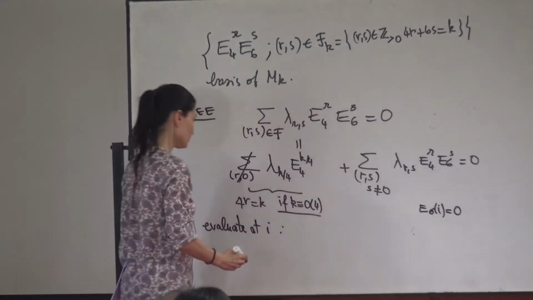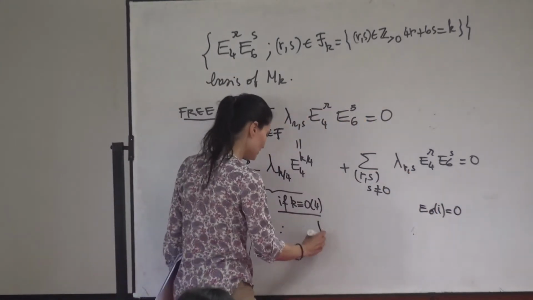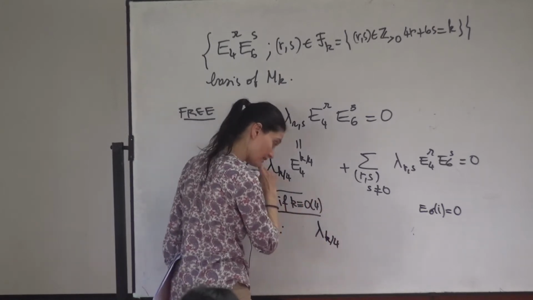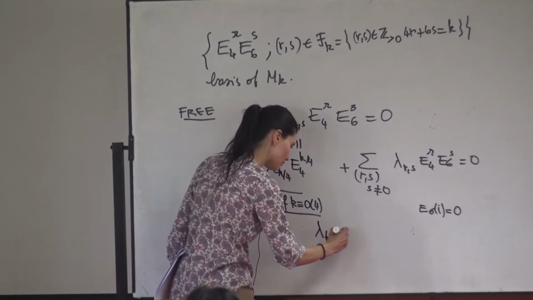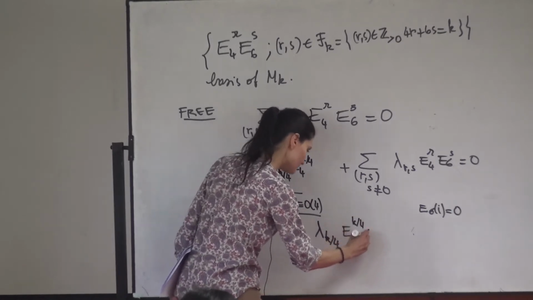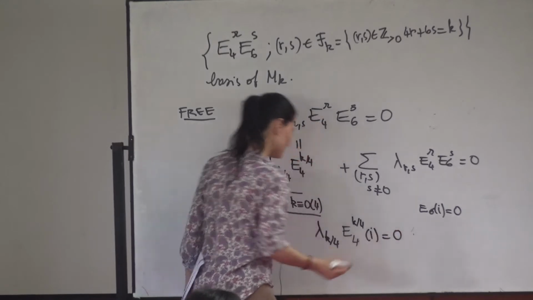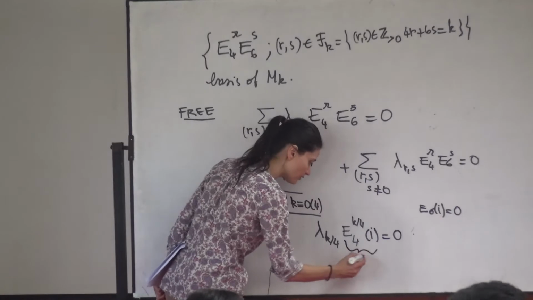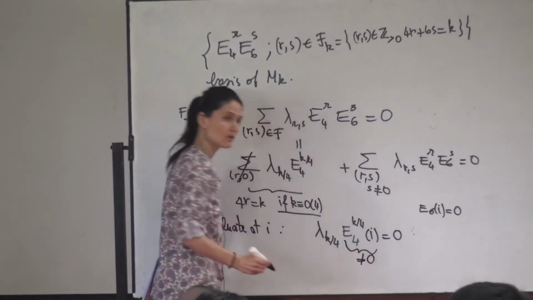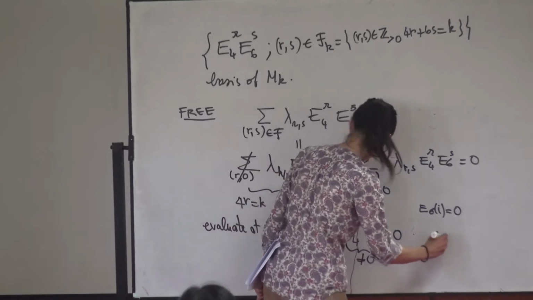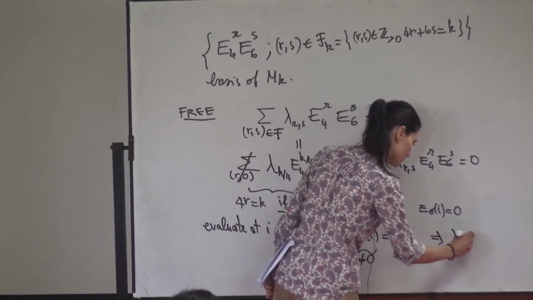So you get 0 here, and you have only maybe one term in the case where K is a multiple of 4. But this is not 0. This is a result we saw together. So you get lambda_{K/4} is equal to 0.